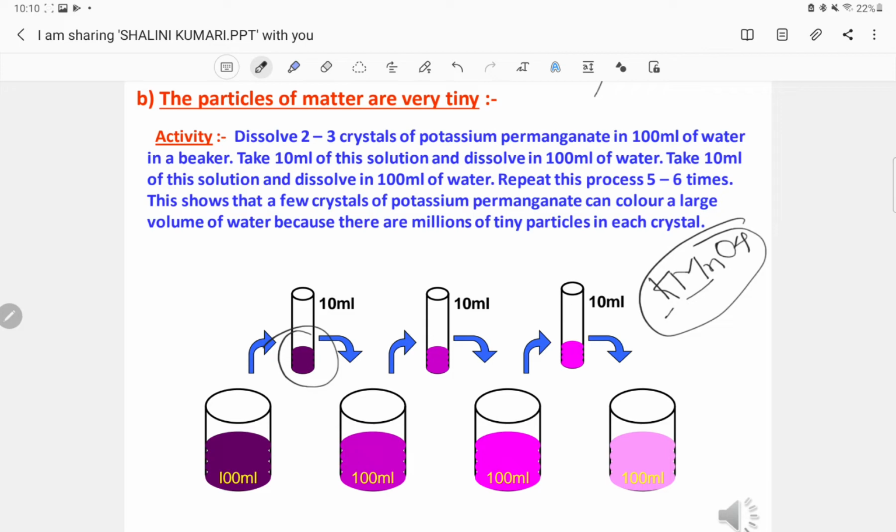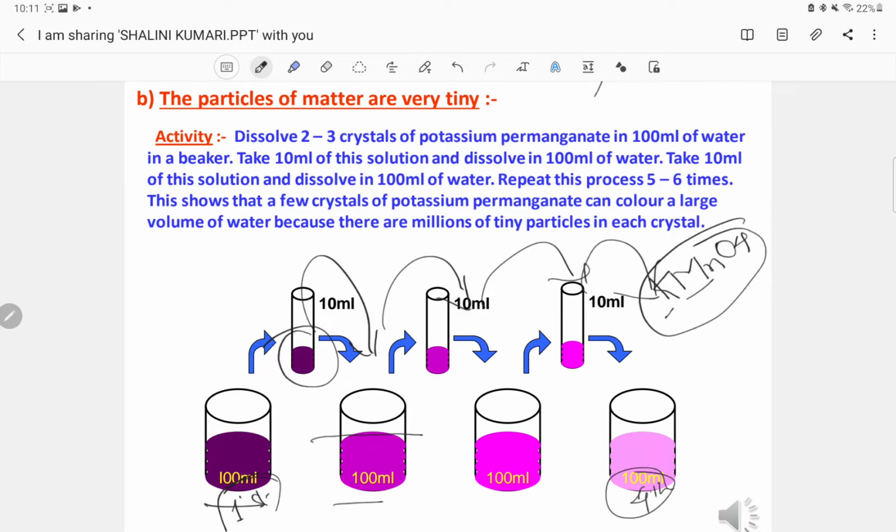Now if we take 10 ml from the 100 ml of solution and add it to another beaker having 100 ml of water, and again repeat this activity, you will see that there is a difference in the color from the first to the fourth beaker.